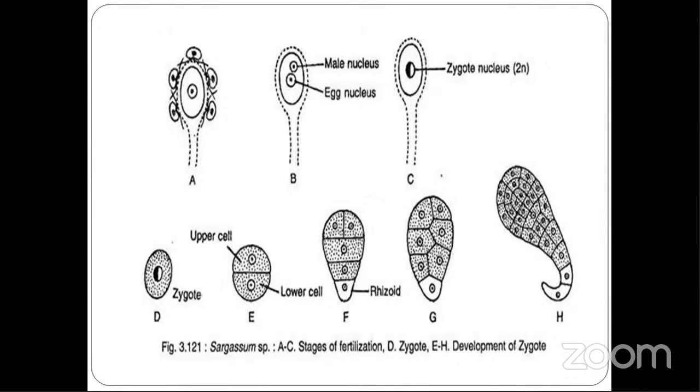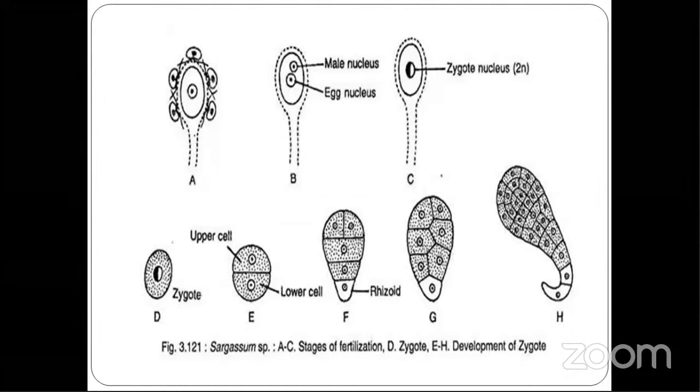So, this sperm comes and attaches to the egg through the oogonial wall. It penetrates into the oogonial wall and fuses with the egg. After that, it forms a diploid zygote. This diploid zygote is called a zygote. Now you have a zygote. What next?